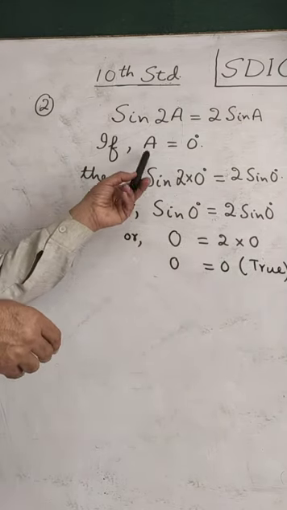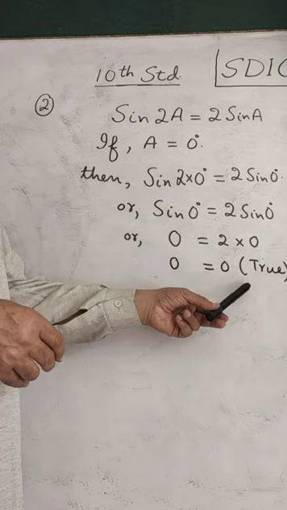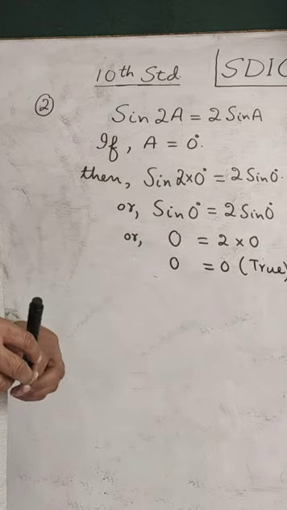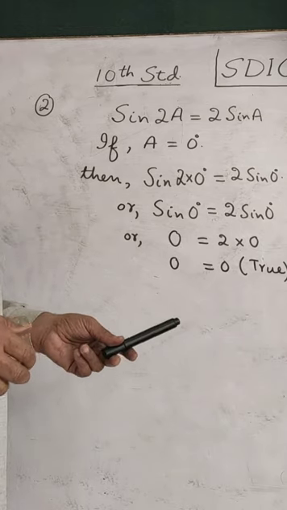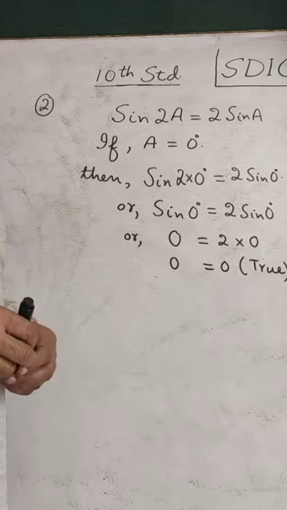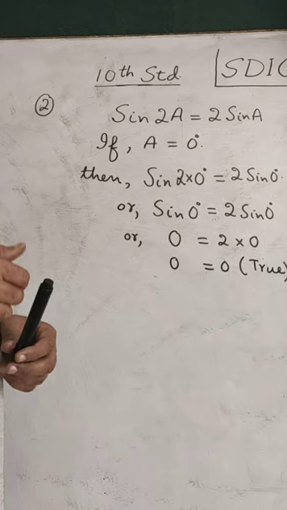So for the very first value of A, I got the result true. LHS equal to RHS. This means this option is correct. And if you likewise try the remaining options, 30 degree, 45 degree, 60 degree.